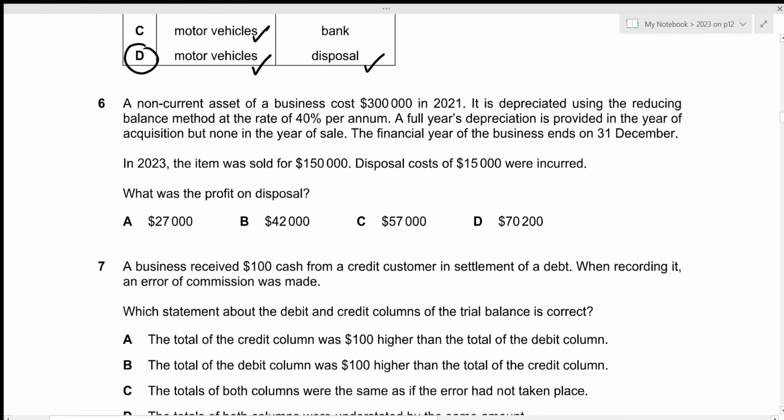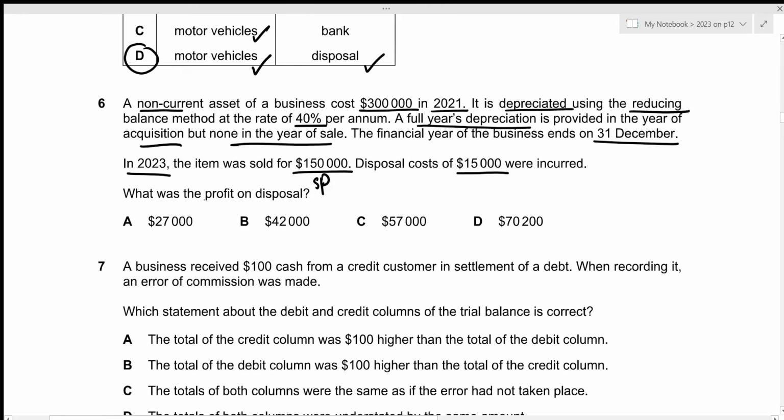For the sixth question, a non-current asset of a business cost 300,000 in 2021. It is depreciated using the reducing balance method at the rate of 40% per annum. A full year's depreciation is provided in the year of acquisition, but none in the year of sale. The financial year of the business ends on 31st December. In 2023, the item was sold for 150,000. So that's our sales proceeds. And disposal costs of 1,500 were also incurred. What was the profit on disposal?